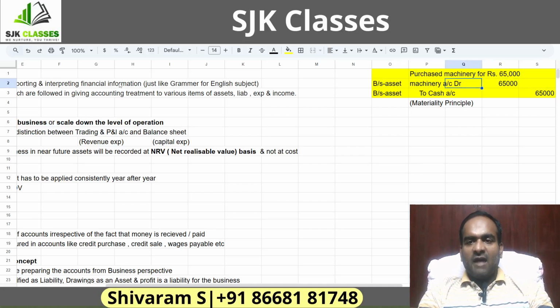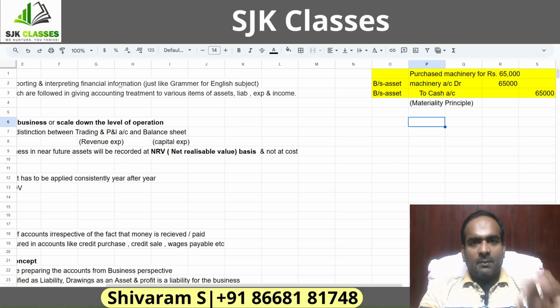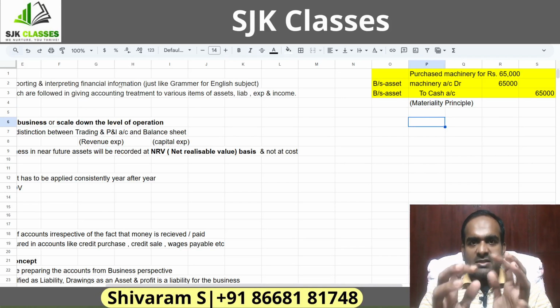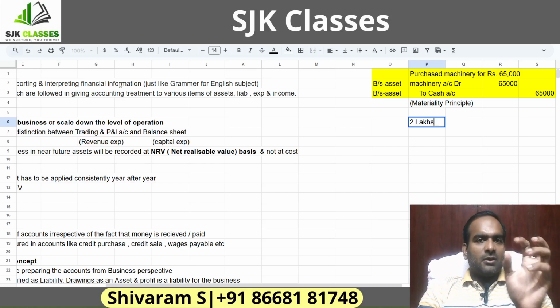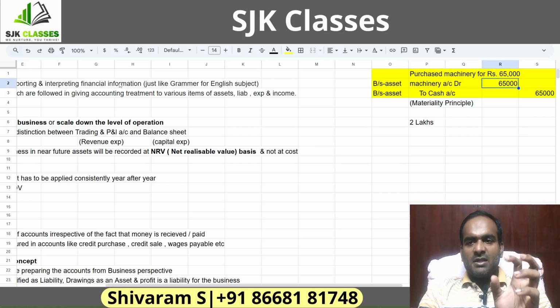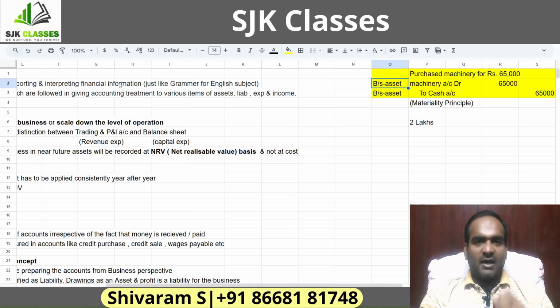Now, we have a principle called as materiality principle. What this principle says is, yes, machine is an asset, that's fine, but not for everyone. Suppose let's say a company has been started with a capital of let's say some 2 lakh rupees. In a 2 lakh worth of company, purchasing a machine for 65,000 will be material amount or significant amount. In those type of cases, classifying the machinery as an asset is fine, acceptable.